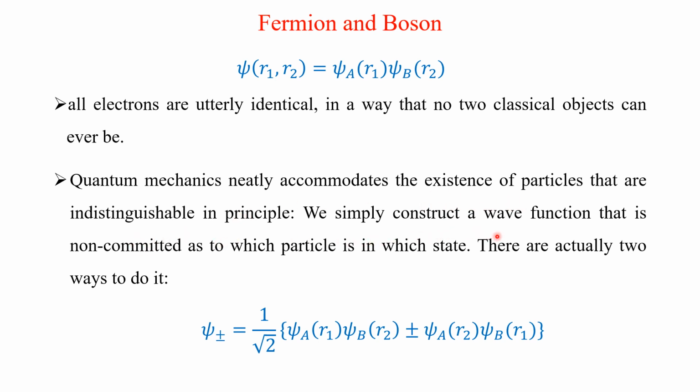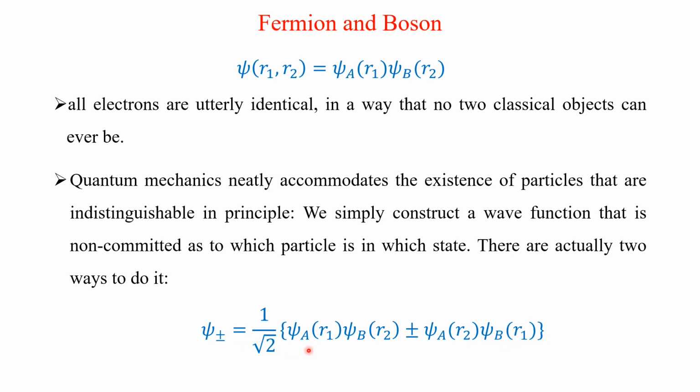We simply construct the wave function that is non-committal as to which particle is in which state. There are actually two ways to do it. That is, psi plus or minus can be written as 1 over square root of 2 multiplied by psi a of r1 psi b of r2 plus or minus psi a of r2 psi b of r1.